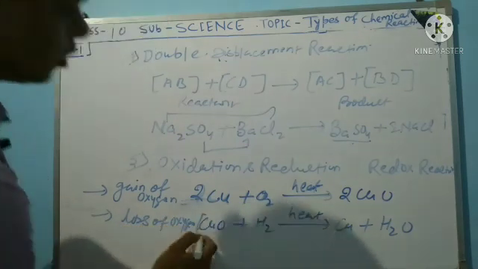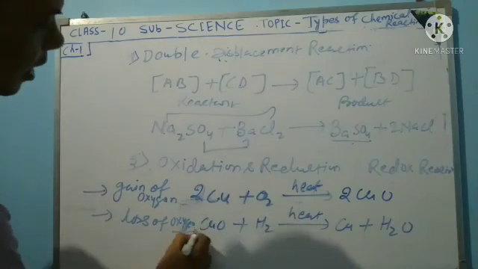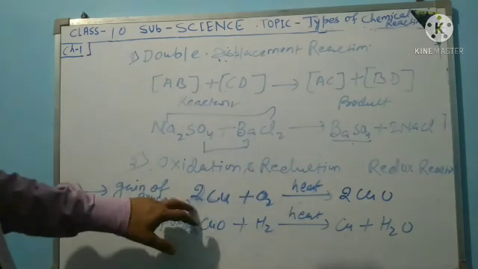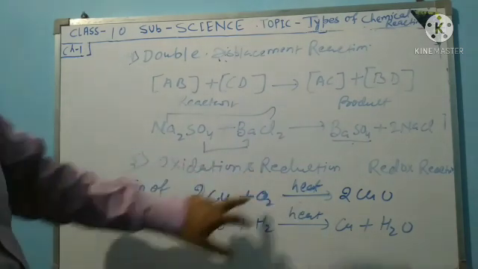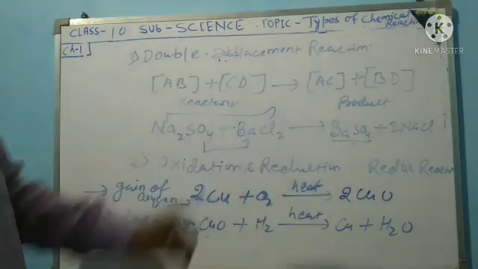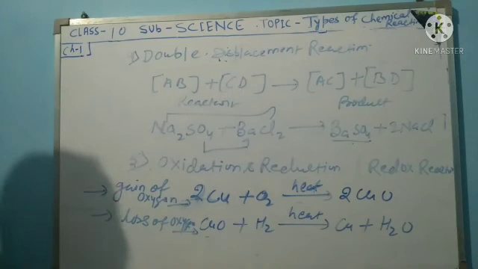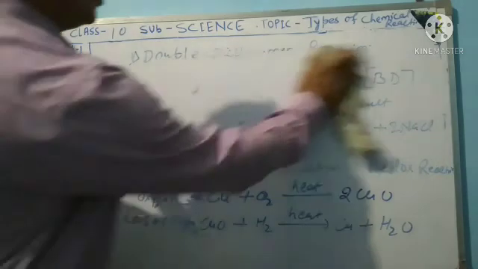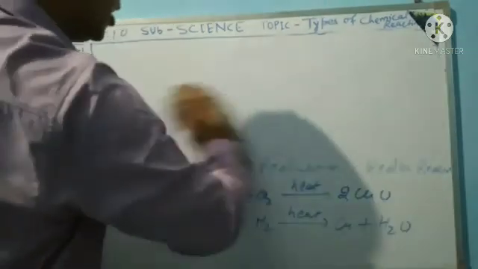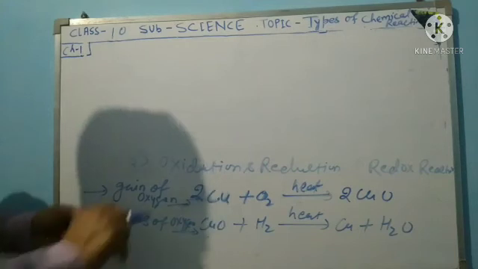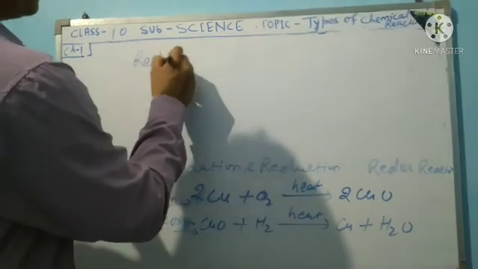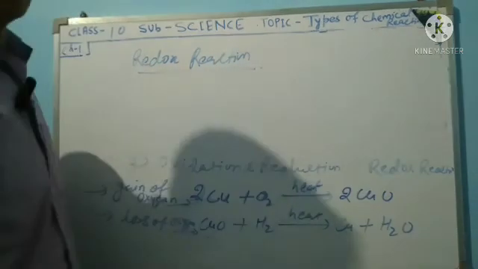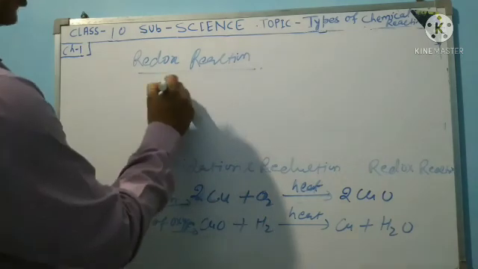Gain of oxygen is oxidation, and loss of oxygen is reduction. Both reactions happen together, and that is said to be a redox reaction.